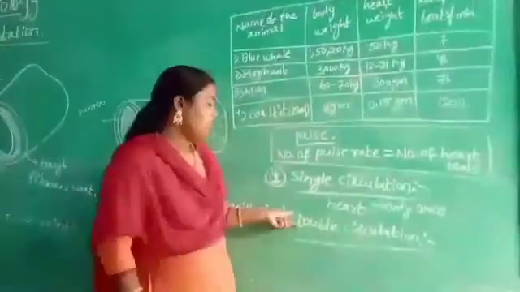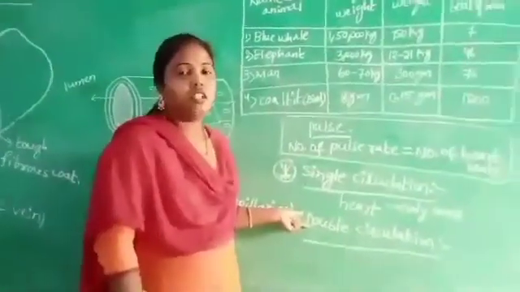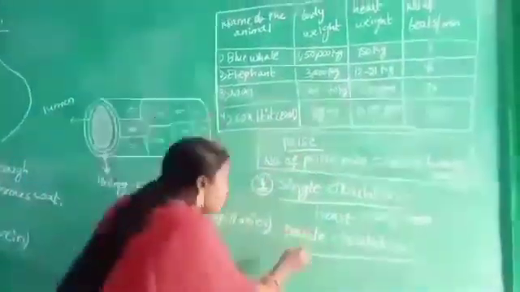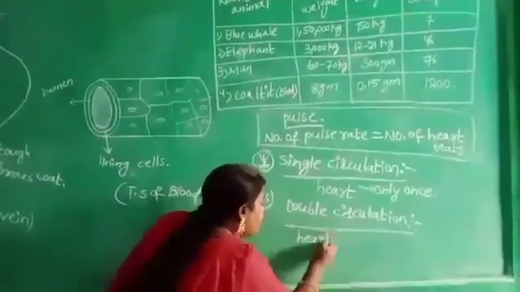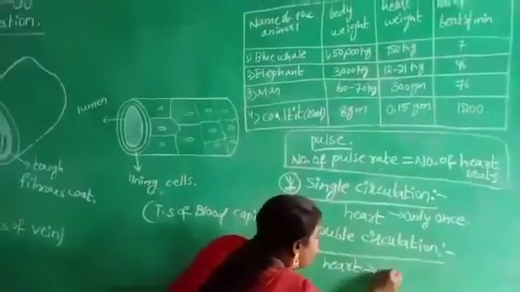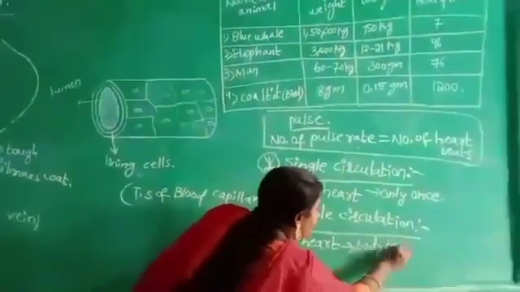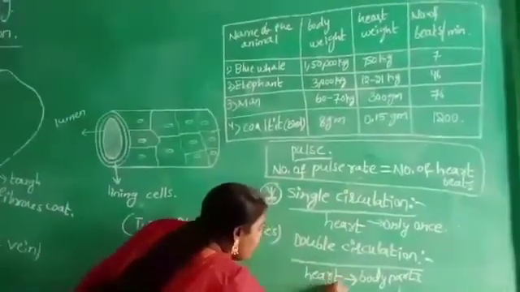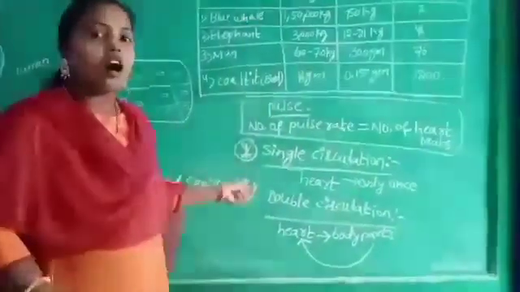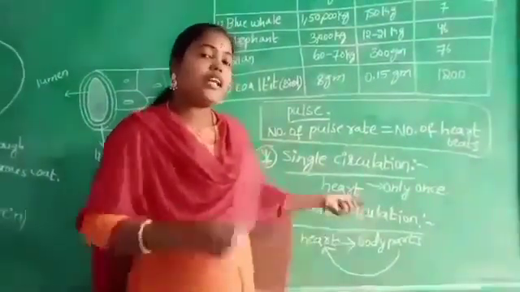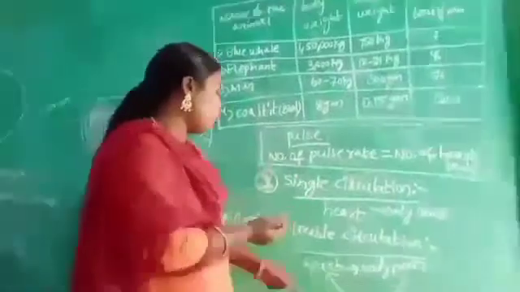Next, double circulation. Children, for example in human beings, from the heart the blood is supplied to the body parts. Again, from the body parts the blood goes to the heart. The heart sends the blood to the body parts, and again the body parts send the blood to the heart.